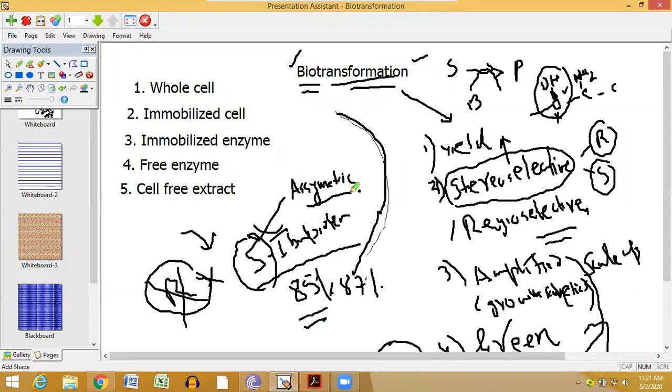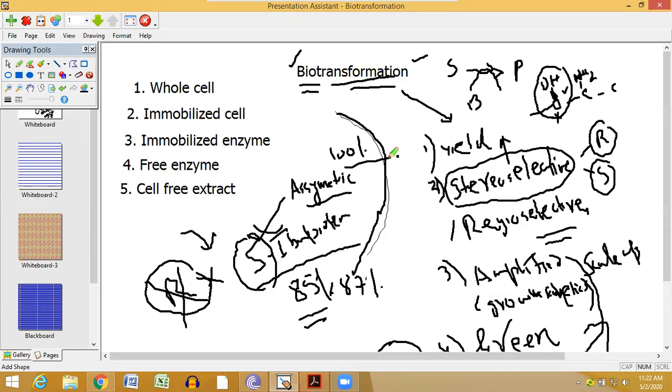I have personally done this kind of asymmetric synthesis in some of my bioconversion reactions, and I have got 100% stereoselectivity, either R or S. At least more than 98 to 99%. We can call this 100% stereoselectivity. This is amazing.